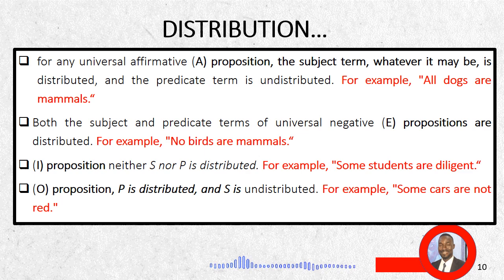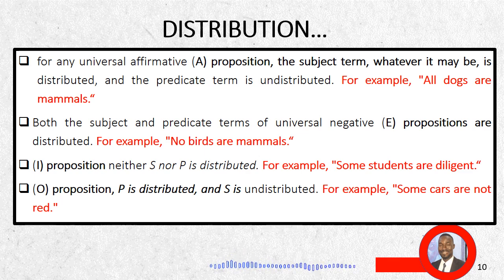A look at proposition E, no S are P. If we represent this with the proposition no birds are mammals, we will note that the subject and the predicate terms are distributed. Why? Because it says no member of the subject category belongs to the category of the predicate, and this can also be vice versa. For instance, no birds are mammals will mean no mammals are birds. For this reason, we say both the subject and predicate terms of a universal negative proposition are distributed.